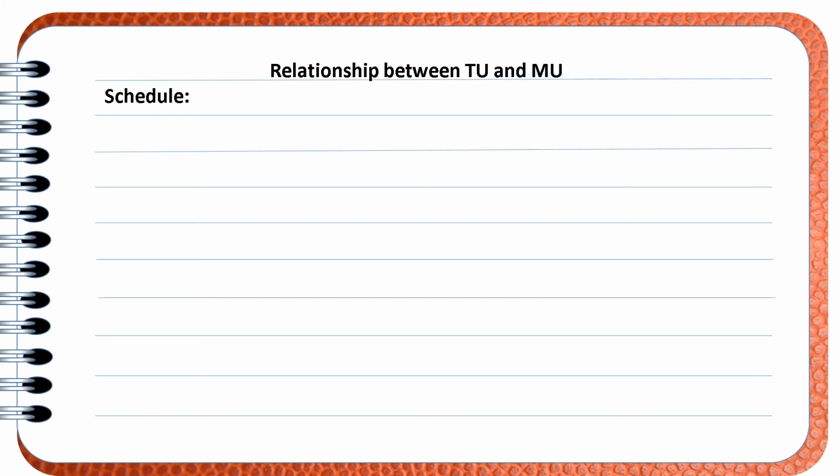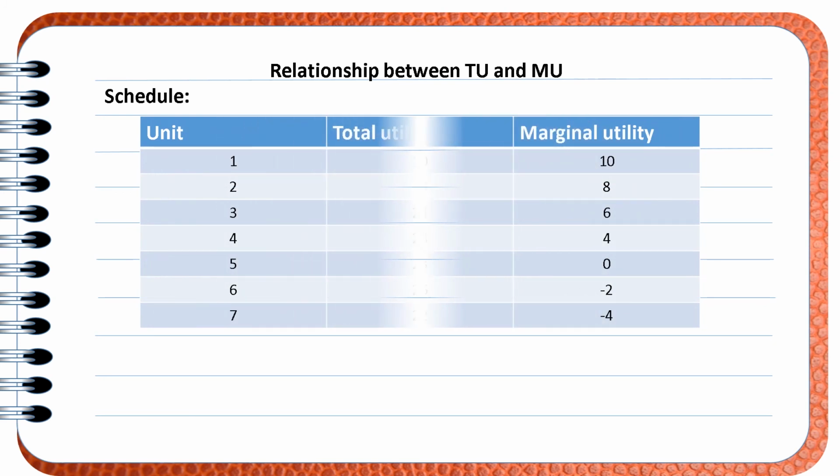Let us see the relationship between total utility and marginal utility. Try to understand it through the schedule. What is the thing which you are seeing over here? We can see that the total utility is increasing. Marginal utility is falling down, becomes zero and becomes negative. Total utility keeps on increasing, and after consuming the fifth unit, total utility starts falling down.